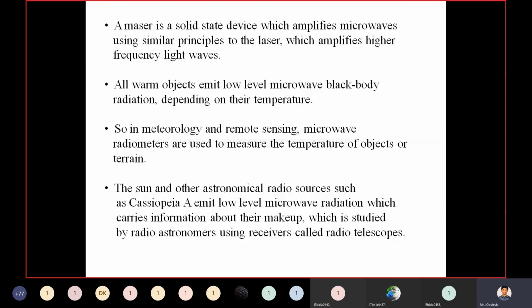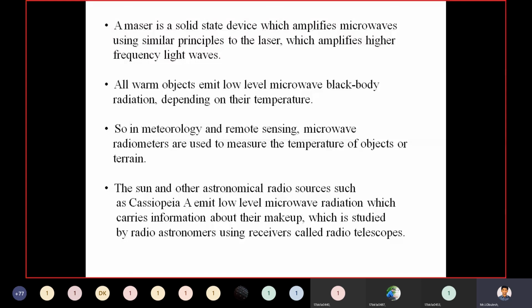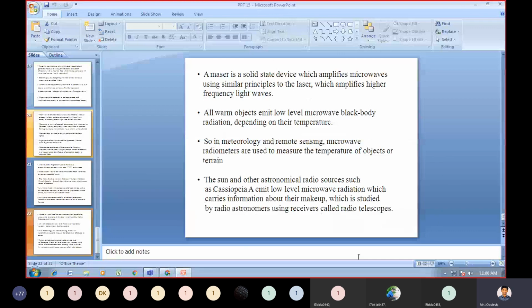This is studied by radio astronomers using receivers called radio telescopes. So this is up to microwave sources.